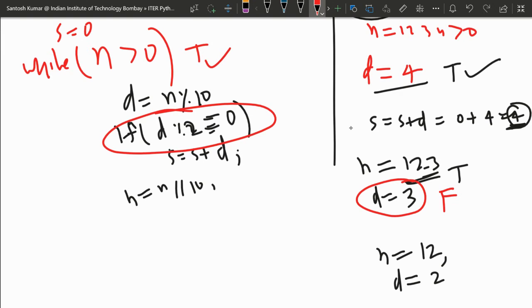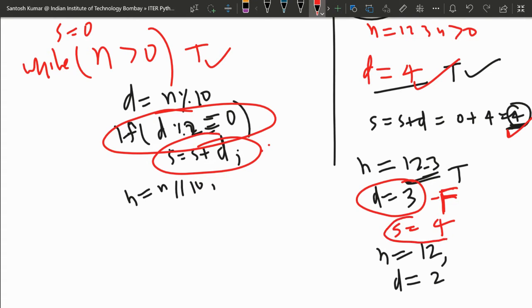So here it is coming false. So S will not be updated, this body will not be executed. This is false, right? So S will be the same as earlier, so it is 4 only. Okay, so we have to check that condition also. Here it was even, that's why it worked. So it is false.